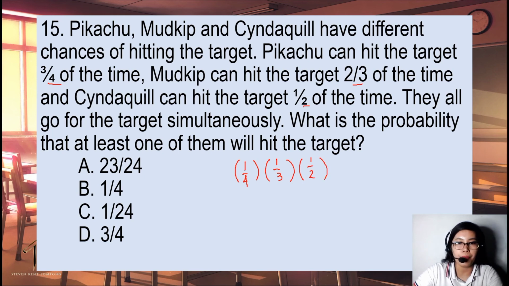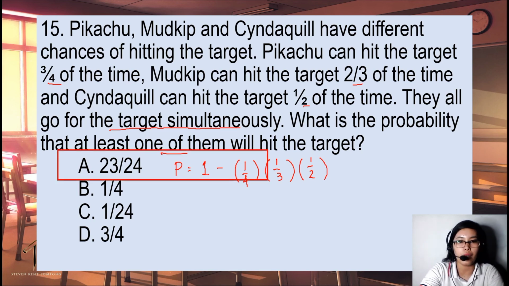And since we're looking for the probability that at least one of them will hit the target, we will subtract the product of these probabilities from 1, because they will hit the target simultaneously, meaning at the same time. So this will be our formula. So P is equal to 1 minus 1/4 times 1/3 times 1/2, and that's equal to 23/24.